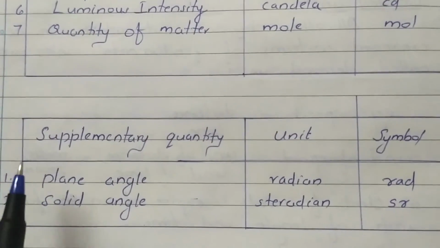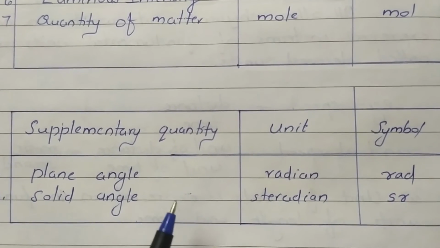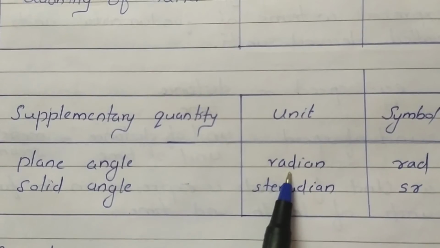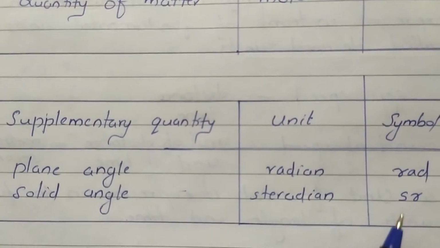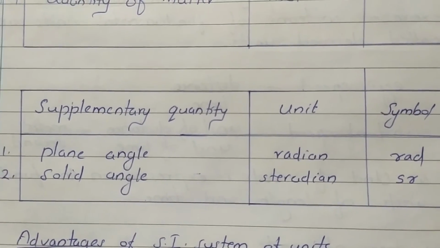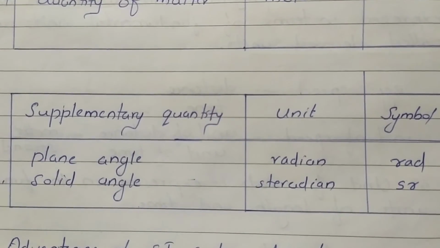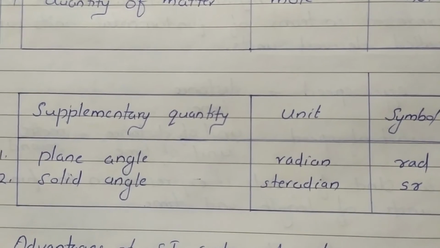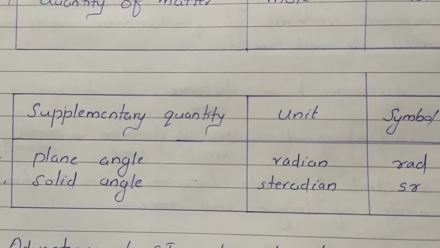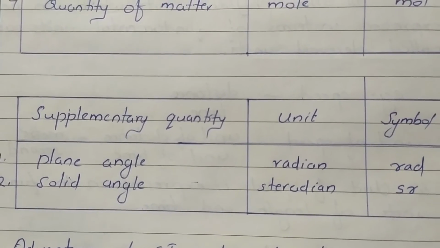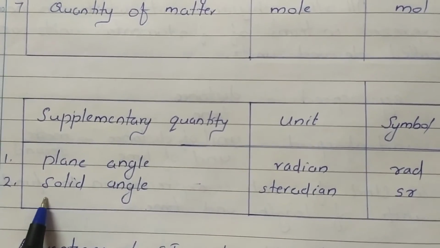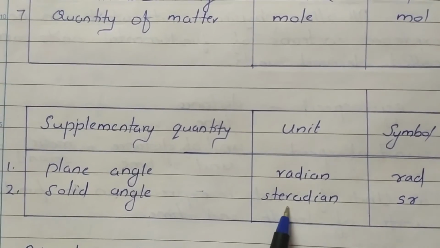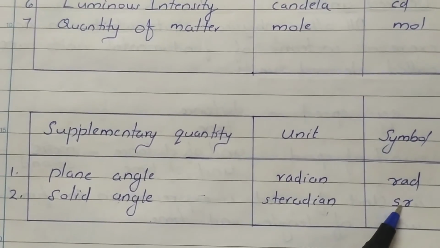Now, we have 2 supplementary quantities also. In that the first one is plane angle, its unit is radian, its symbol rad. So this radian is used to measure plane angle. Then the next one is used to measure solid angle. Okay, so that supplementary quantity we can take as solid angle and its unit is steradian and its symbol is sr.